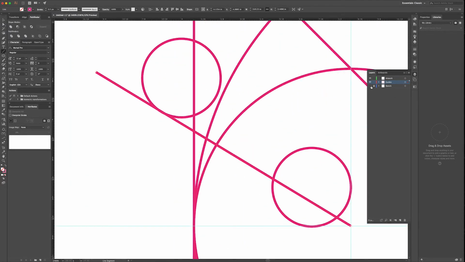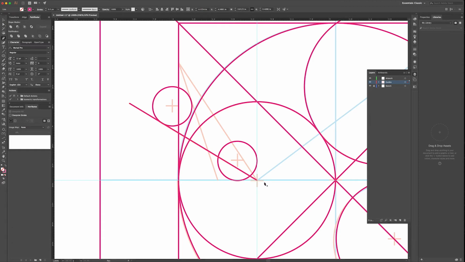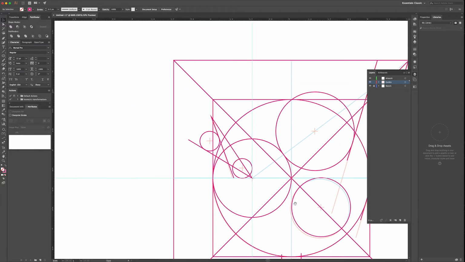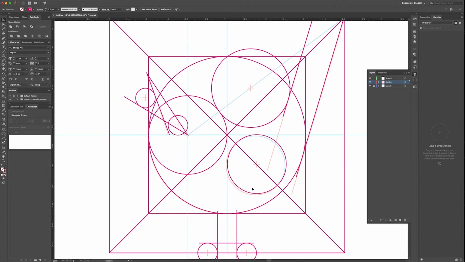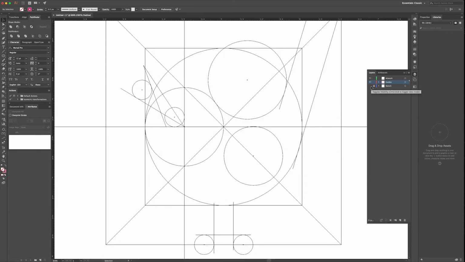Also make sure that the line is touching this, and I'm gonna use a pen tool to draw these lines. Let's see. Looks like everything is touching. So now we can go ahead and color it.